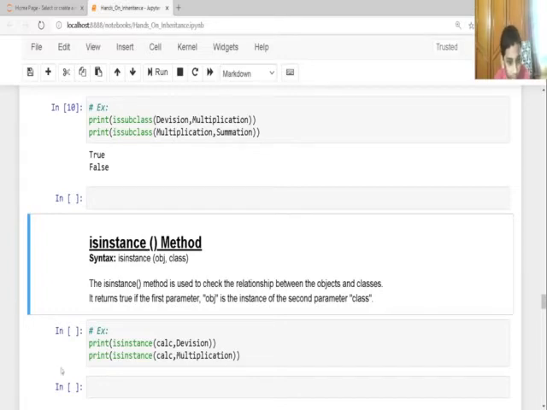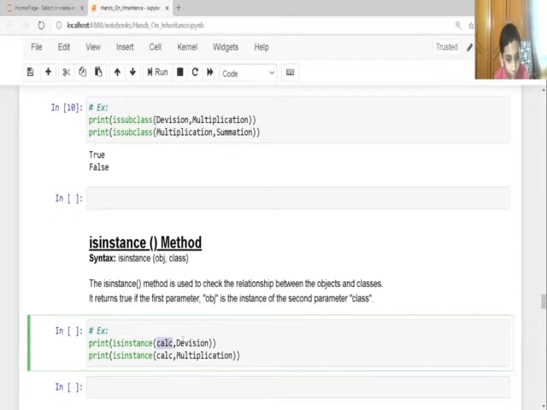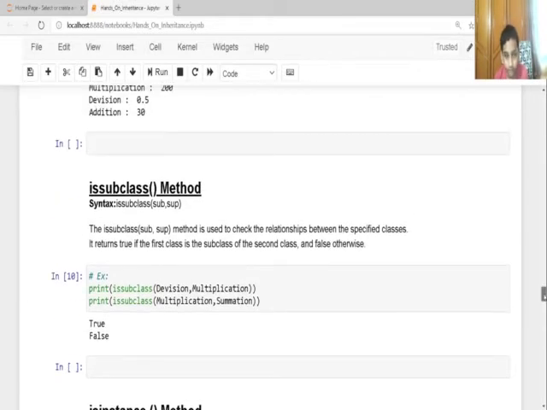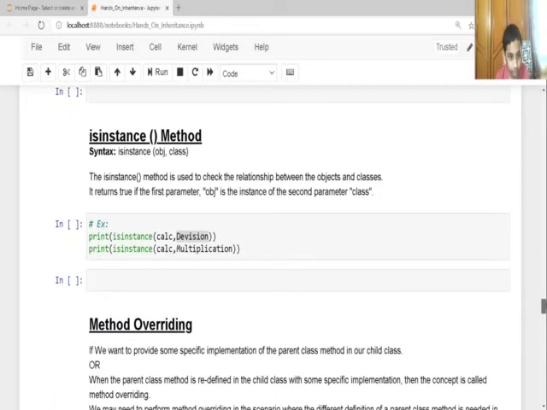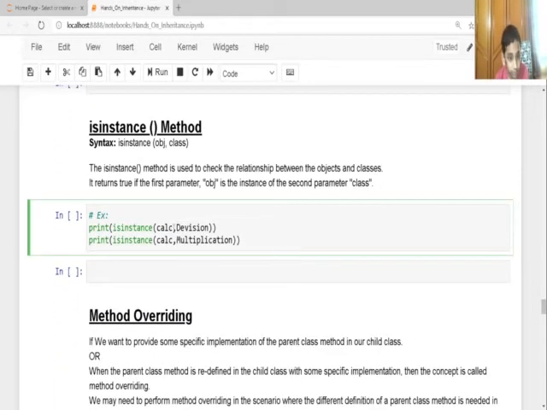So here in isinstance, calc is the object and Division is the class, and calc is the object of the Division class. Let's check. Yeah, it's here. It's in the Division class and calc is an object. So this is true.